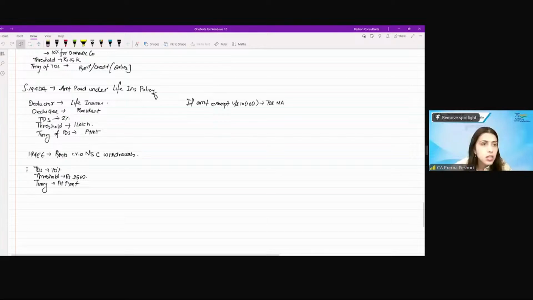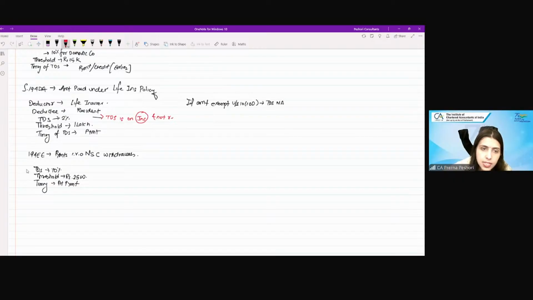Yes. Here 194DA. The TDS is on income and not on the receipts. So what is my income?